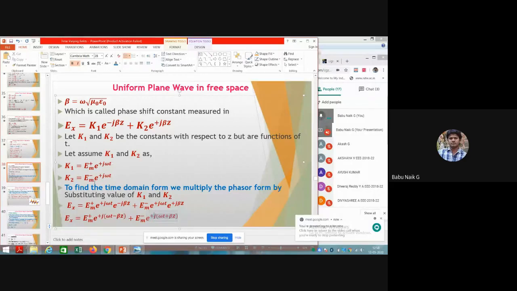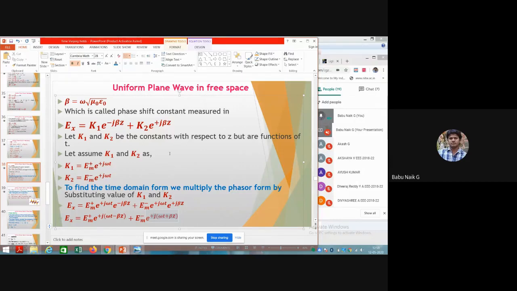So yesterday, in the last class, we started with uniform plane waves. We considered the electric field and the magnetic field. The electric field is in the x direction, the magnetic field is in the y direction, and the plane wave propagates in the z direction.